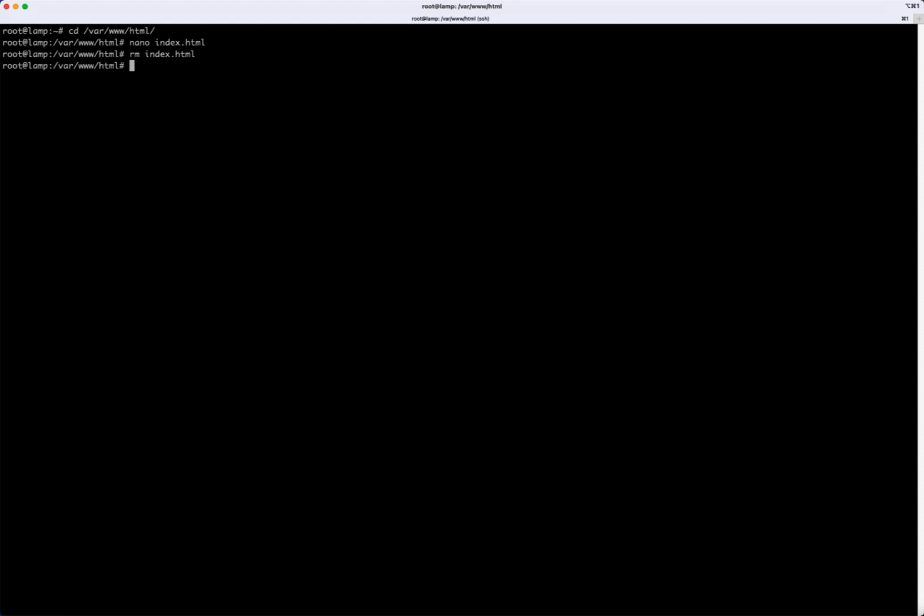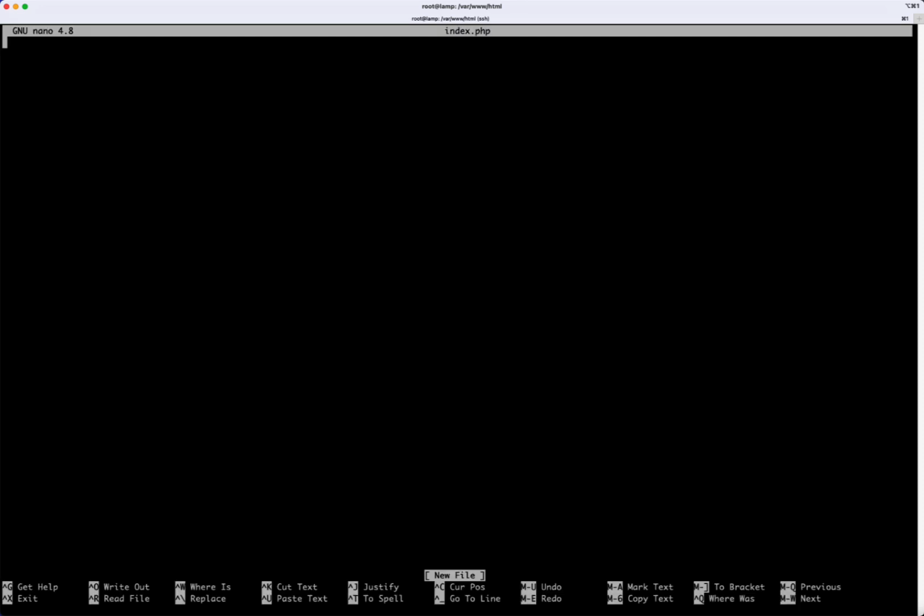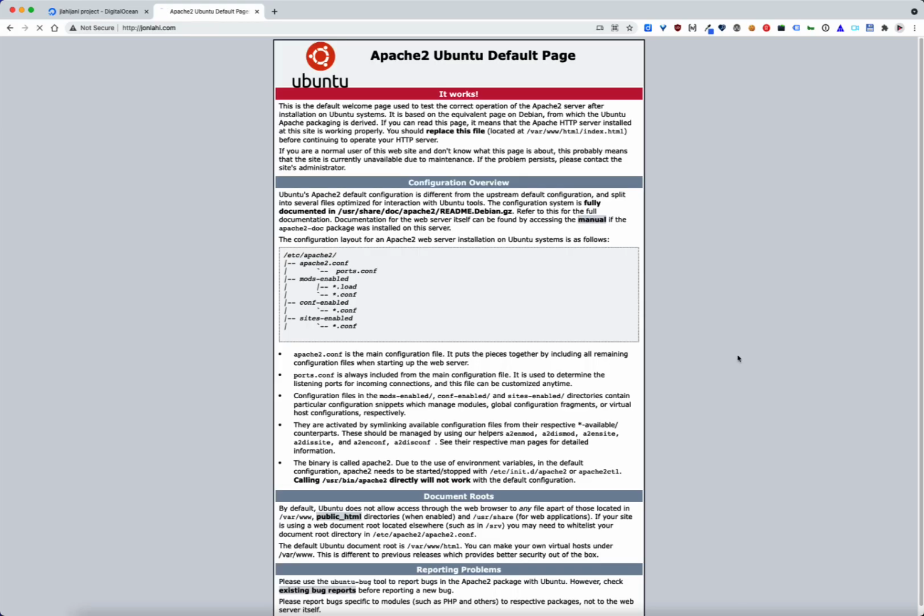And let's create a new file. And we'll just do a .php file for this purpose. And if we refresh, you will see our PHP-based index file.